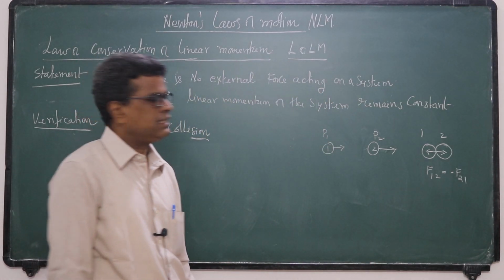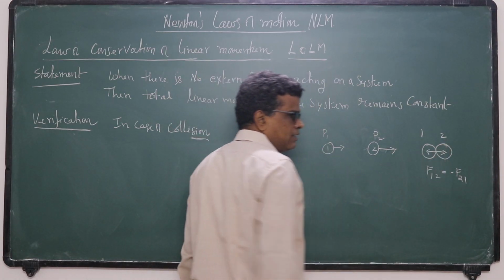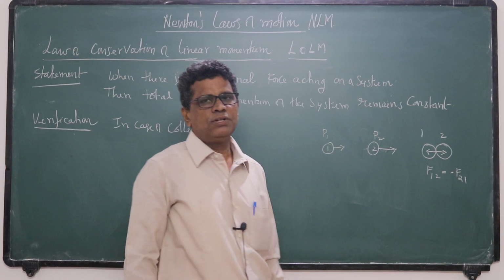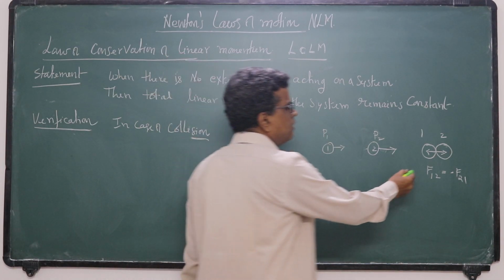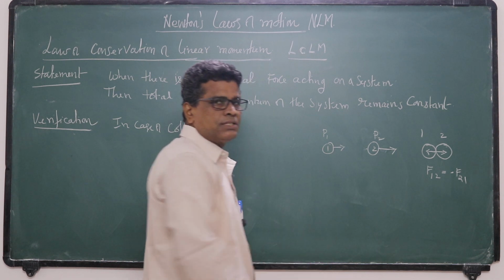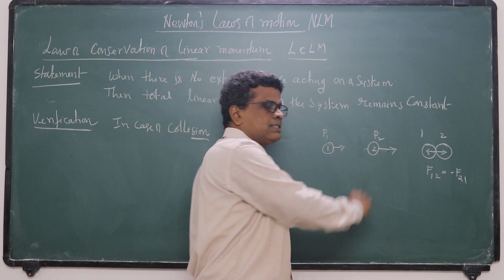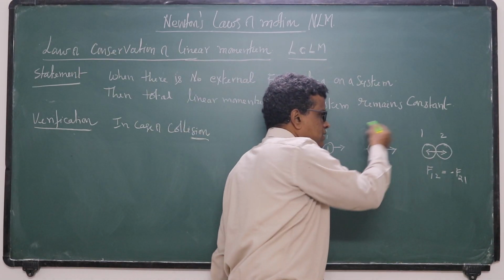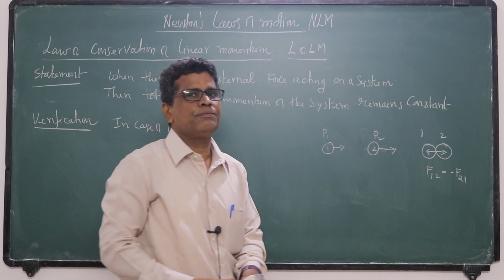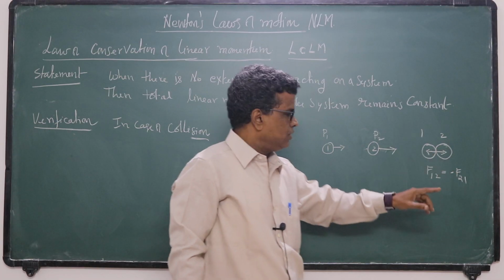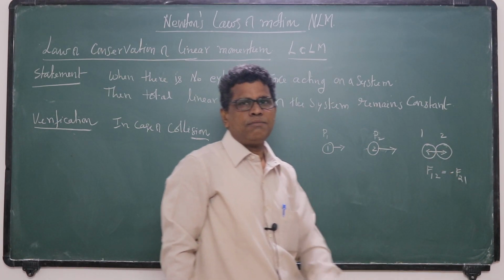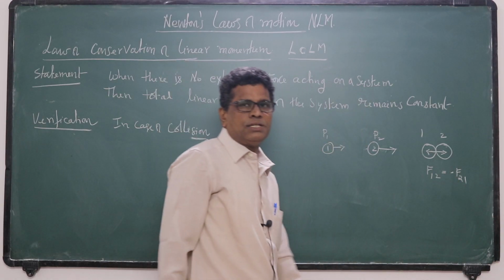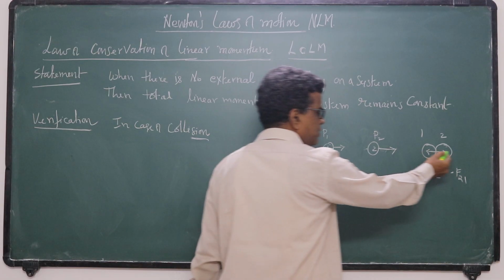The first one exerts a force on the second, and the second exerts the same amount of force on the first, from Newton's third law. So they are equal and opposite. These are internal forces. There is no external force here. If you consider these two as a system, F12 and F21 are internal forces. Because of these forces, the momentum of the bodies will change.